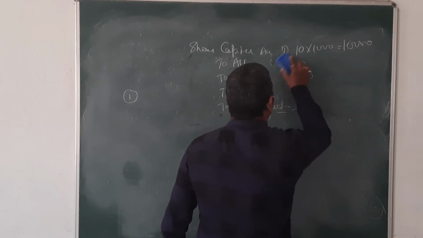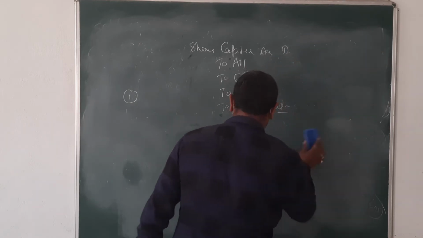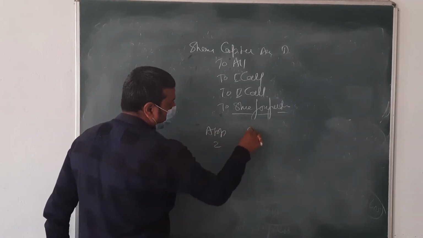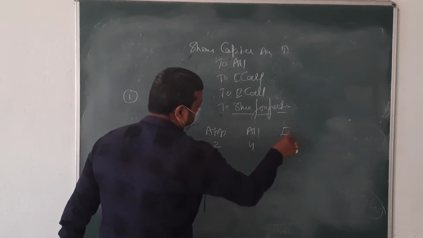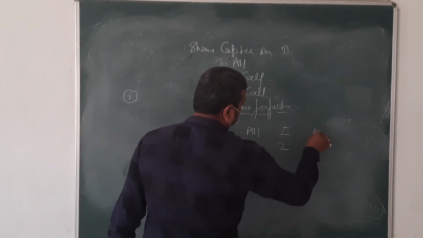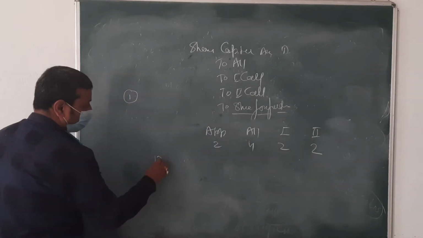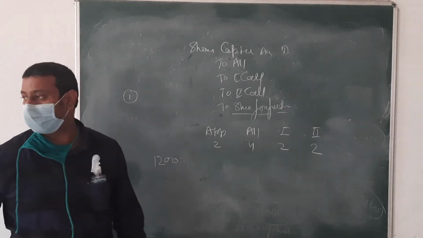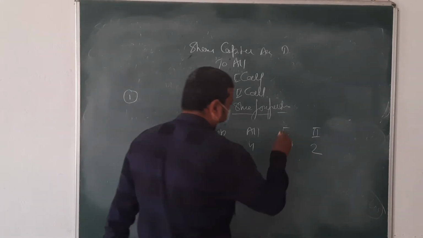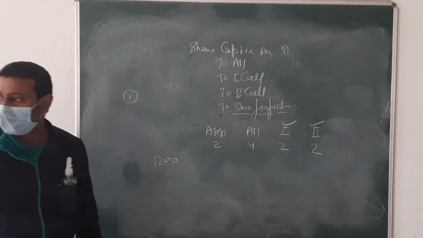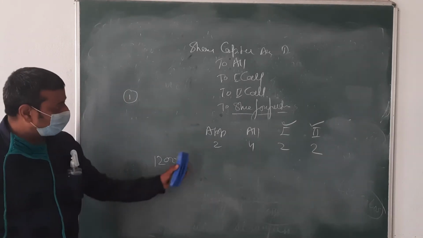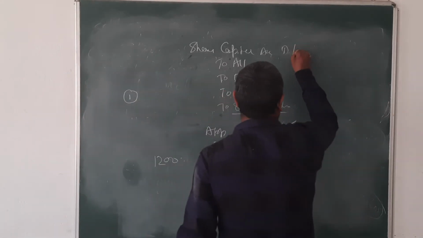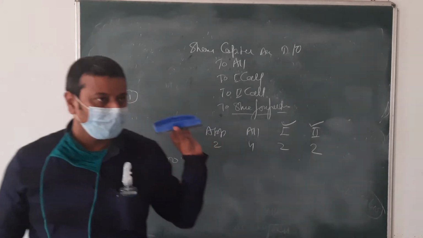Okay, just in front of you, we are going to take one more. Application 2 rupees, allotment 4 rupees, first call 2 rupees, and second call again 2 rupees, 1200 shares, not given the first and second call. Okay. How are we doing it? Let's start with 2, 4, 2, 2, full 10 rupees. So share capital 10 rupees. No problem about that. Okay, beta?